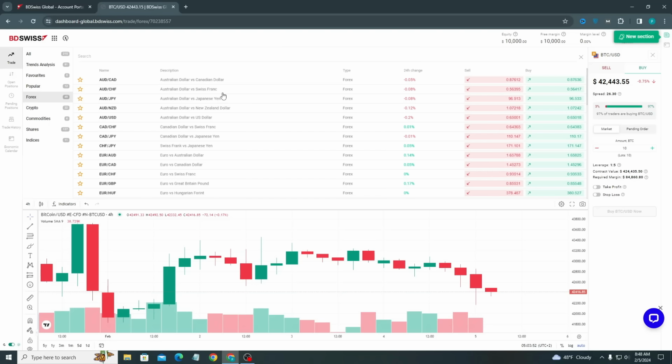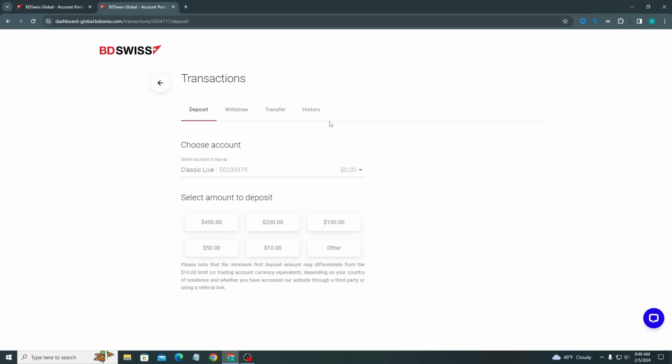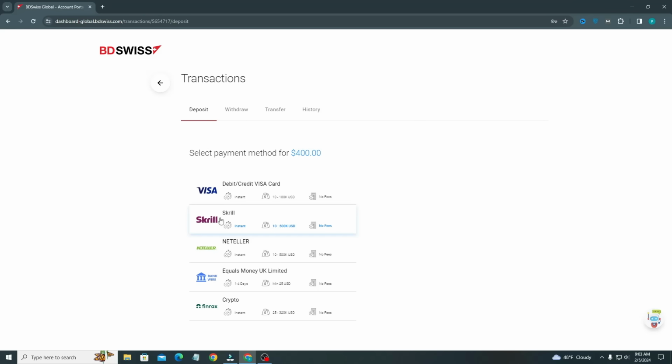Please tap on deposit. After that you will see this kind of interface: how much money you want to deposit. I just want to add $400, so I will tap on 400. Please select the payment method. You can select Visa or anything else. I will select the Visa option, as I have a Visa card. If you have another card or payment method, you can select it and proceed to pay.